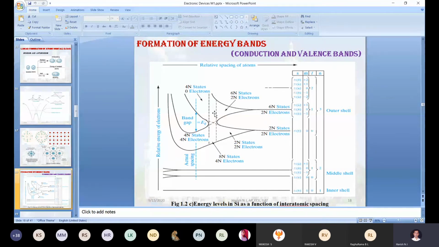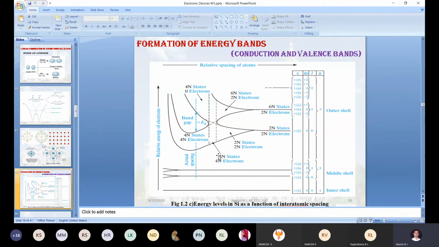So how many states are available here after hybridization? Just see the arrow mark where I am showing. 8n states, because this is 6n states and this is 2n states. The upper one is the 6n states, the lower one is 2n states. Totally 6 plus 2, it will be 8n available states.